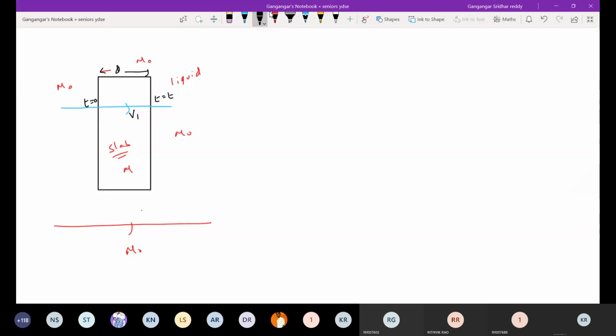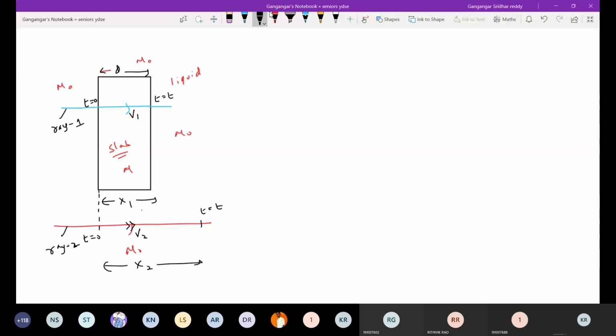Let v1 be the speed here and let v2 be the speed there. Again, a similar condition: at t equals 0, the ray will enter here, then after some time t, it will be available here. We'll calculate what the path difference is. There's a ray 2, with two arrows I'm putting. This is ray 1.